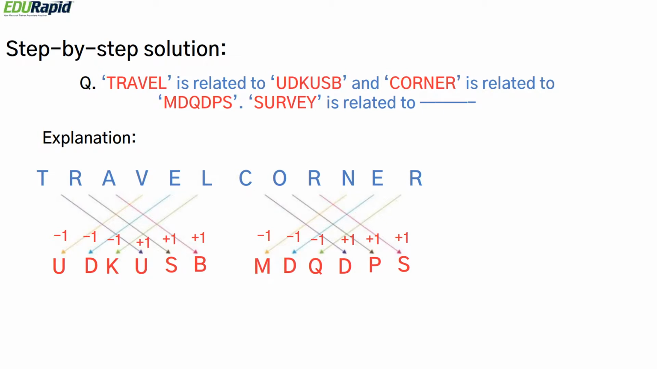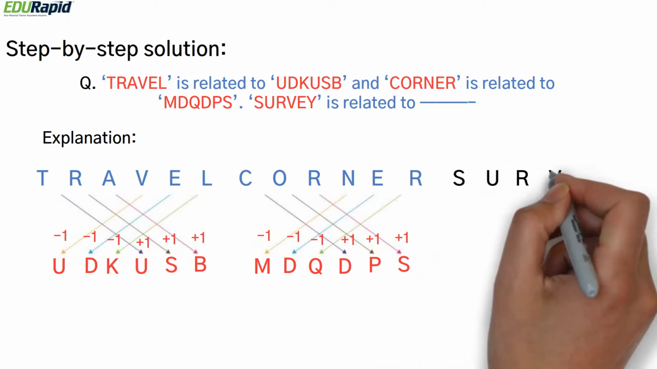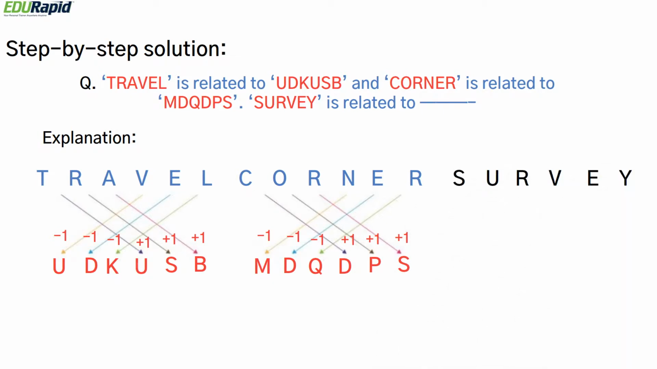Similarly, survey should be related to something with the same pattern. So let's go by survey. S plus 1 will be T, U plus 1 will be V, R plus 1 will be S, V minus 1 will be, you need to go 1 back, U, E minus 1 will be D, and Y minus 1 will be X. So the correct answer is TVSUDX.